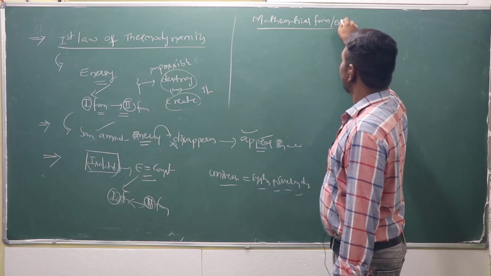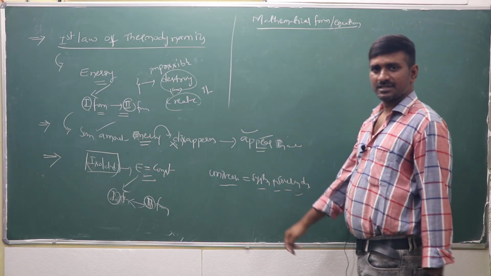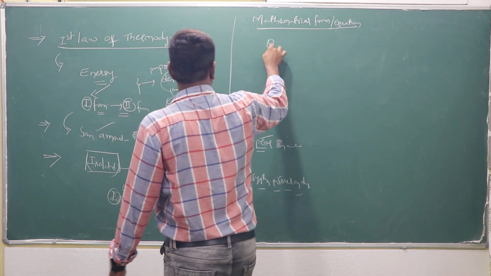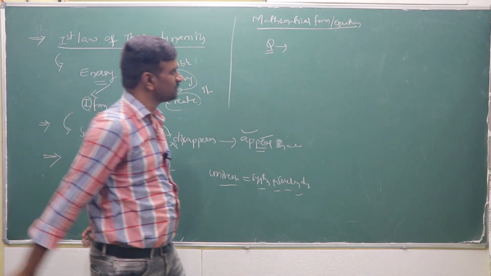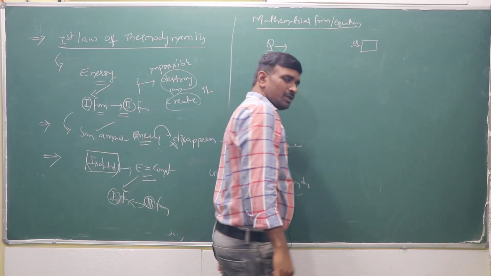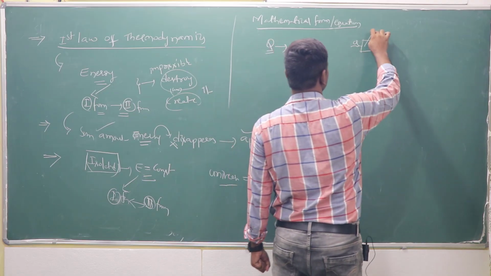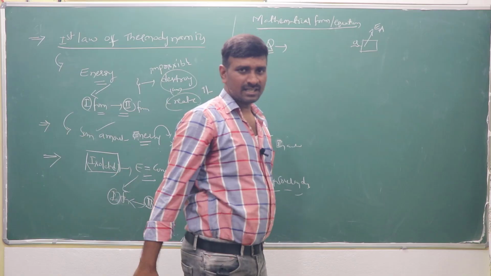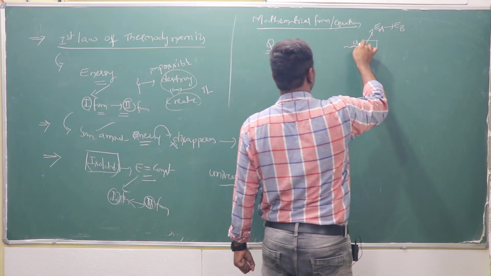If Q amount of heat is supplied to the system, by supplying the system Q amount of heat, the internal energy of the system, suppose system A, before and after supplying the Q amount of heat,